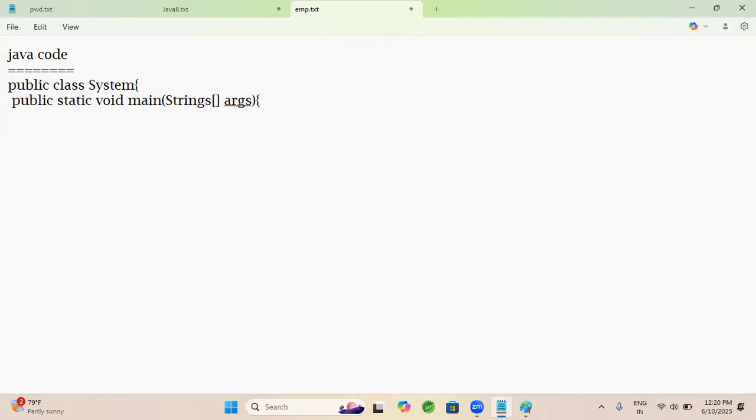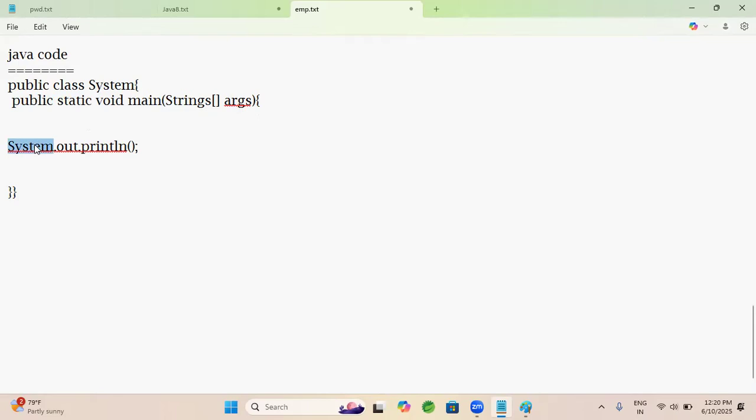One more thing they can ask about is the print statement, System.out.println. They can ask you to explain the main method and the print statement. To print the data, we use this print method.